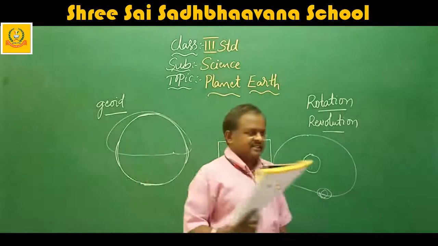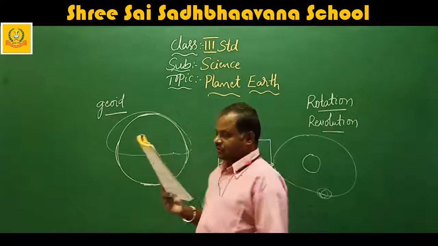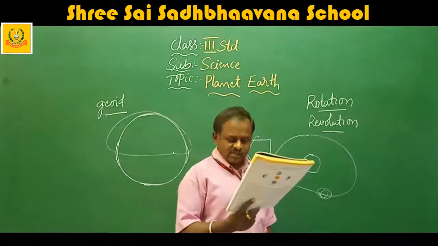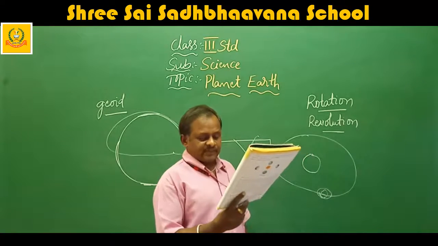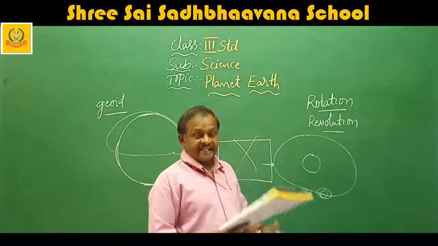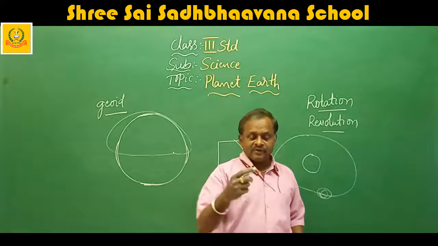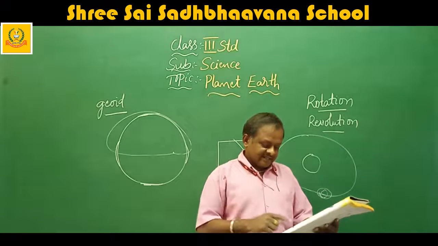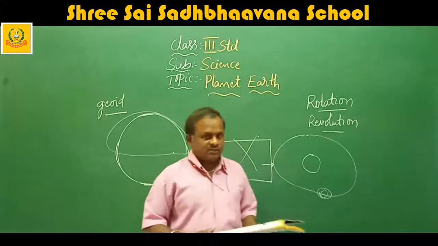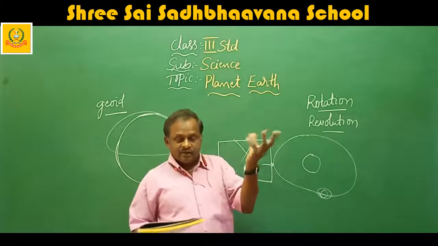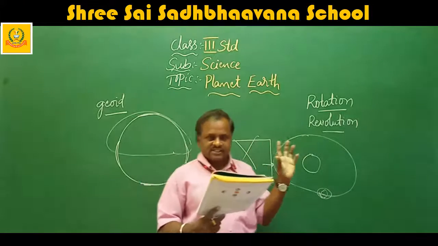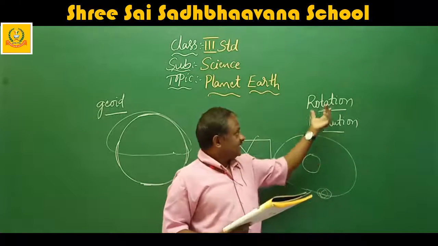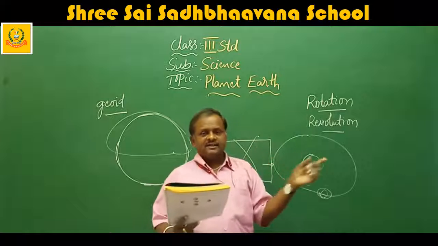This is called rotation. It refers to the spinning of the earth on its own axis, like a top. Have you played with a top? It is revolving on its own axis, like a top spinning on a nail. There is no nail for this earth. It will rotate on its own. So rotation means rotating like this.